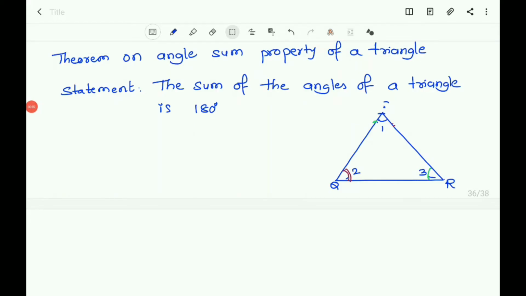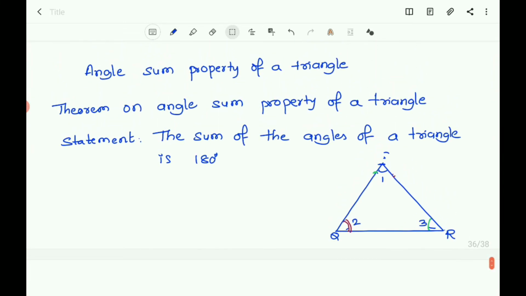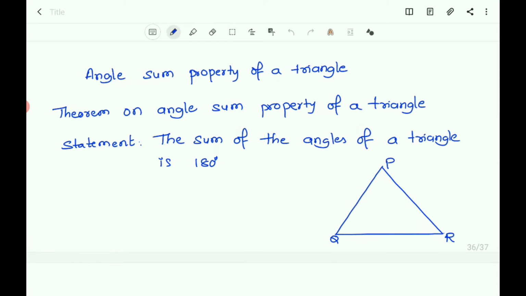Children, it is a continuation of the chapter Lines and Angles. Now let us discuss the sum of the interior angles of the triangle, that is, the angle sum property of a triangle. You know that the sum of the interior angles of a triangle is 180 degrees, and here there is a theorem on the angle sum property of a triangle. The statement of the theorem is: the sum of the angles of a triangle is 180 degrees.